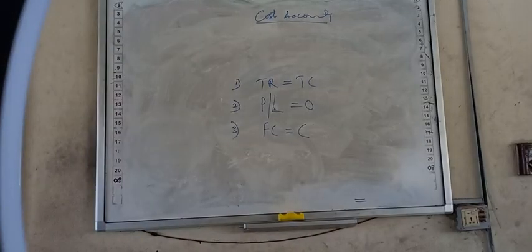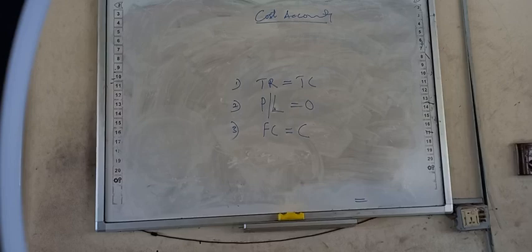Number 1, total revenue will equal total cost. When total revenue equals total cost, we have no profit. So that's break-even. Number 2, when profit equals 0, it means there is no gain. Loss also equals 0, no loss, so it's break-even. Number 3, fixed cost will equal contribution.